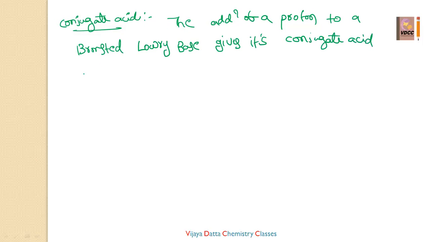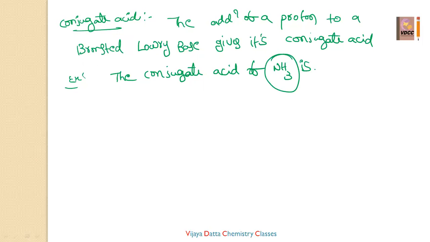So let us see some examples. Addition of a proton, see NH3. The conjugate acid of NH3 is nothing but you should add H plus to this NH3, then you will get NH4 plus. NH4 plus is the conjugate acid of NH3.